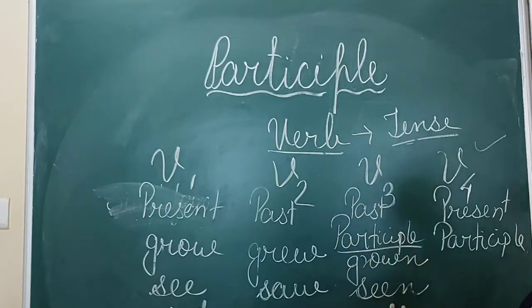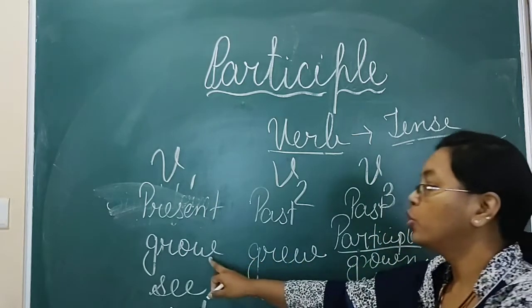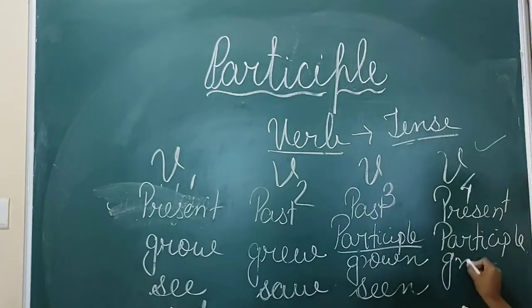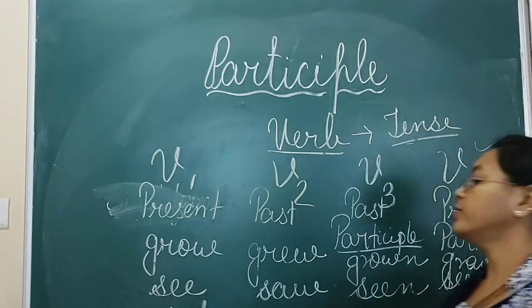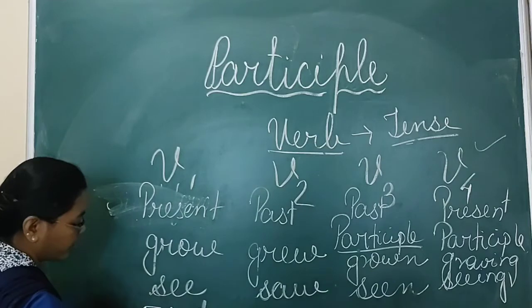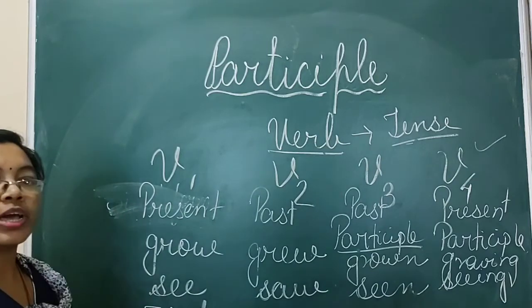These are the three different forms, and when you are changing the same into present participle, grow will change into growing. See will change into seeing. These are the irregular verbs. The second two you can see are cut and put.